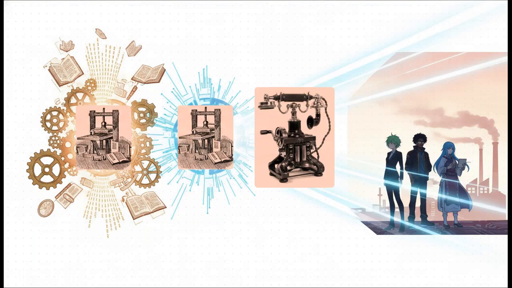To really anchor this, think about the historical context we're dealing with here. Consider the printing press or the early telephone. The internet isn't some kind of magic. It's simply the ultimate, high-speed evolution of these historical communication tools. Just as the printing press scaled the distribution of human knowledge, and the telephone scaled real-time connection, internet protocols scale global business and data exchange literally at the speed of light. Mastering this gives you the exact same leverage early industrialists had during the Industrial Revolution.